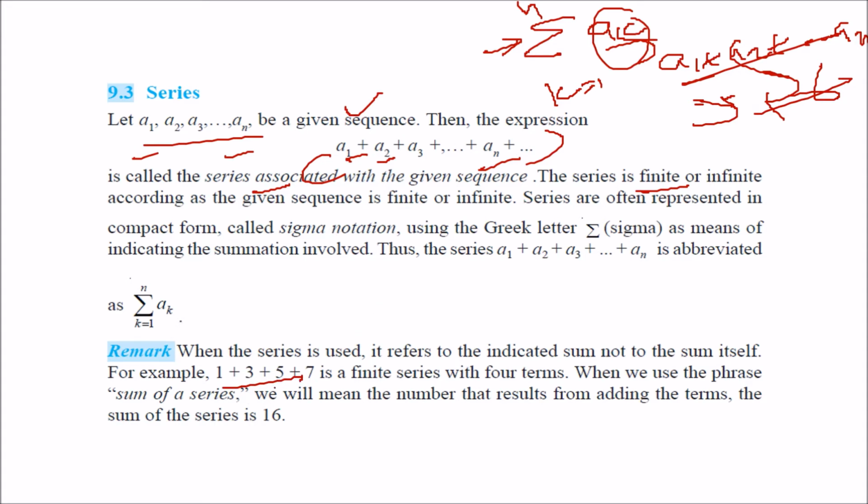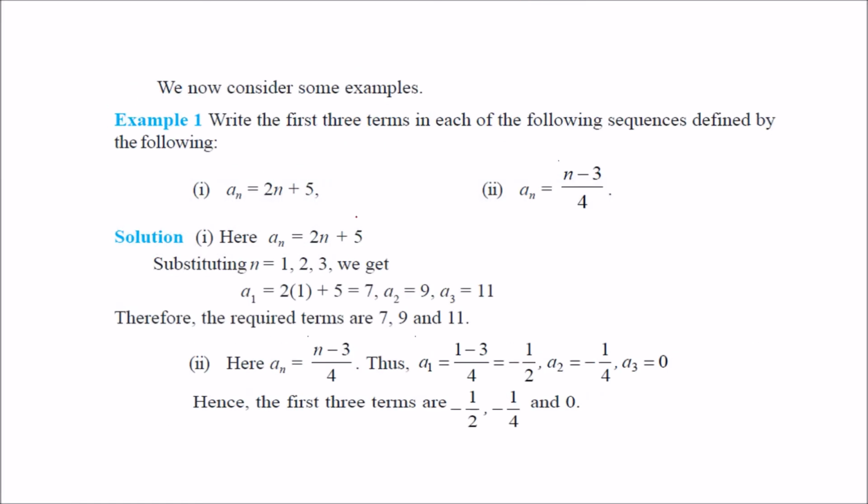When we use the word series, it refers to the indicated sum, not the sum itself. For example, this one is a finite series with 4 terms, and when we use the phrase sum of a series, we mean the result from adding the terms, that is 16 in this case. Let us consider some examples.